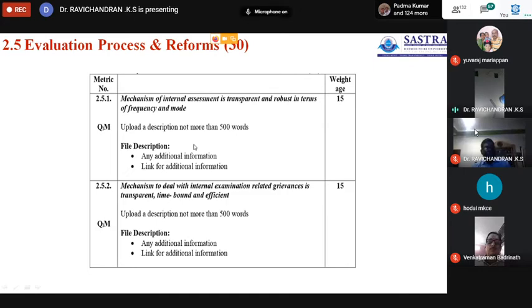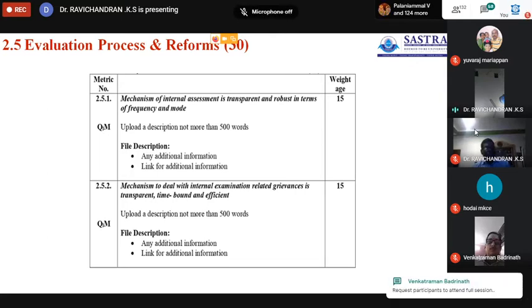The second 15 marks go to the mechanism to deal with internal examination related grievances being transparent, time bound and efficient.